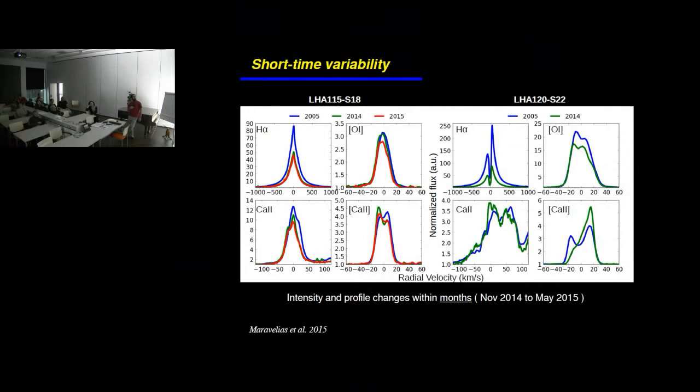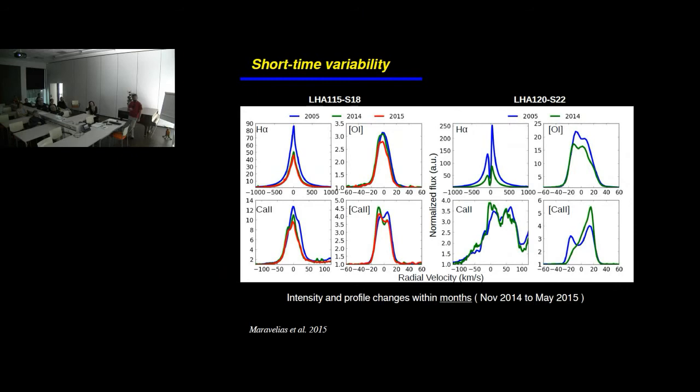You can see that in both cases, the H alpha intensity varies with time, and we also have variation in the other lines, and in some cases differences in the profile, like the switch of the peaks here or a totally different profile in these cases.